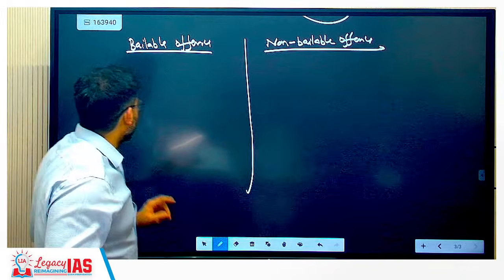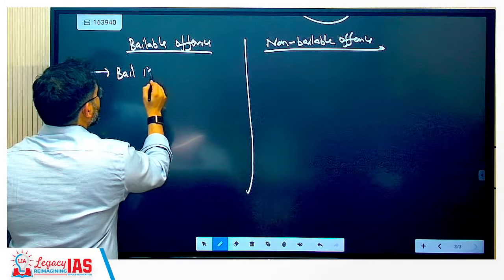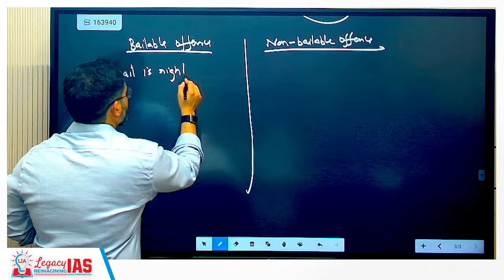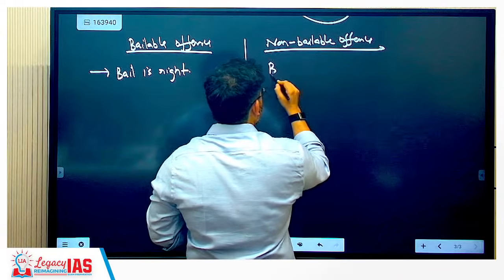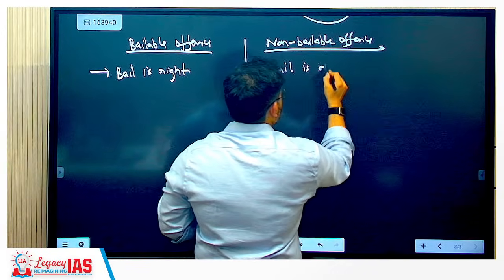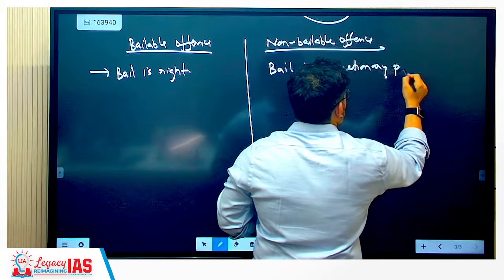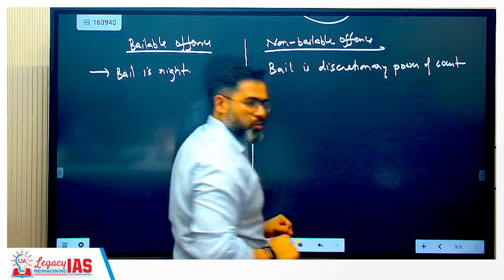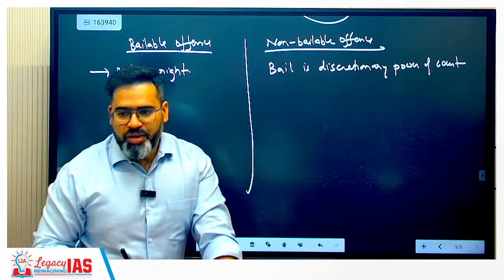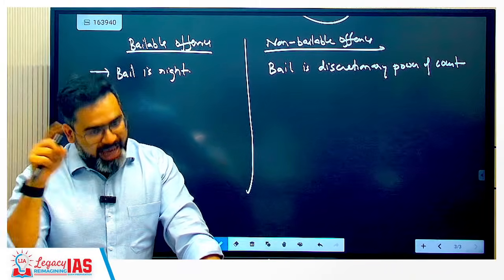Only thing क्या है कि here in bailable offense, bail is a right. Okay, and in non-bailable, bail is a discretionary power of the court. So in bailable offense you can ask as a matter of right, they have to give you bail.